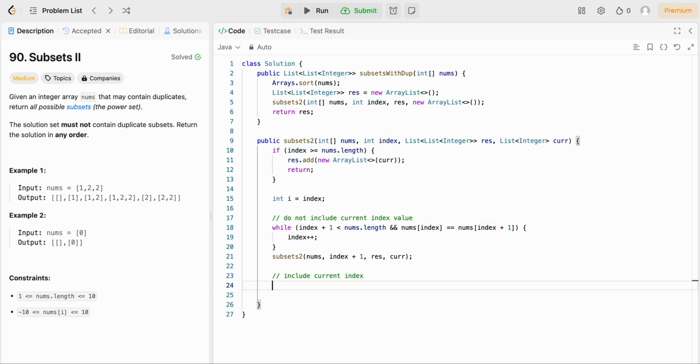So down here, when we want to include the value at the current index, what we can do is first, in our current list, append the value at i, which is our current index, and then we're going to call this method again. We're going to recurse with i plus 1 because we're now going to consider the next value, whether we're going to include or exclude that, with our result and our current list. At the very end, we're going to successfully do the backtracking by removing the very last element of cur.